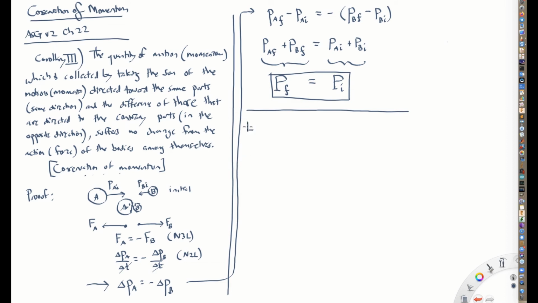This is the example that Newton gives. He makes a table, kind of. So let's imagine that we have ball A right here, and he says it has 3 times the mass of ball B. So ball B has a mass of 1, and ball A has a mass of 3, and ball B is initially moving with a high velocity. I'm not going to write its momentum, I'm going to write its velocity. He says it has a velocity of 10.